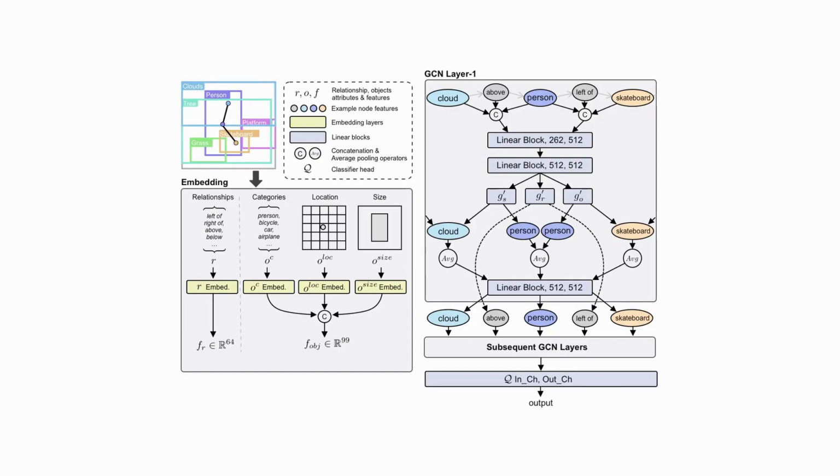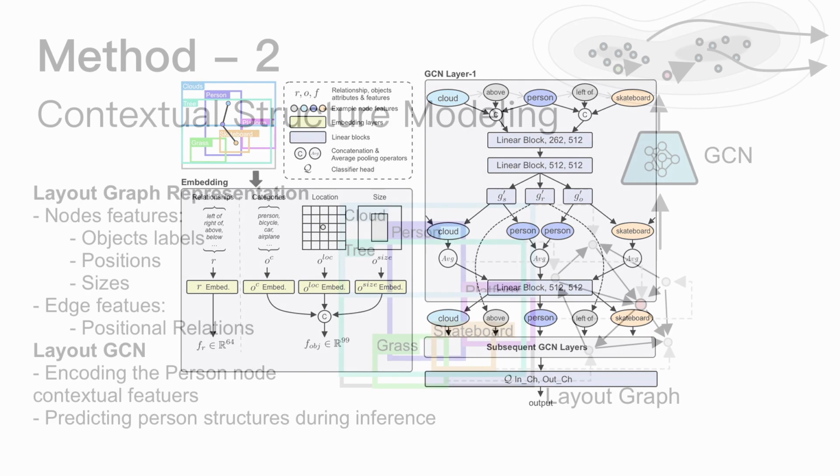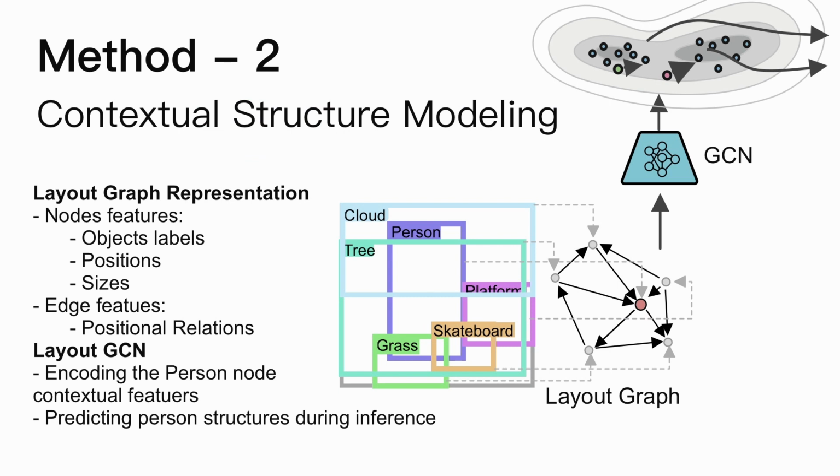In the GCN, we first separately encode the node and the edge features, and then fuse each triple using an MLP, and then use the fused features to update the node features. As a node can be used more than one time, as a subject or an object, a final pooling layer is used to aggregate the node features. In the last layer, we only take the person node features as the contextual features, and use them to predict the person pose and face keypoints for the pre-trained memory-based VAE.